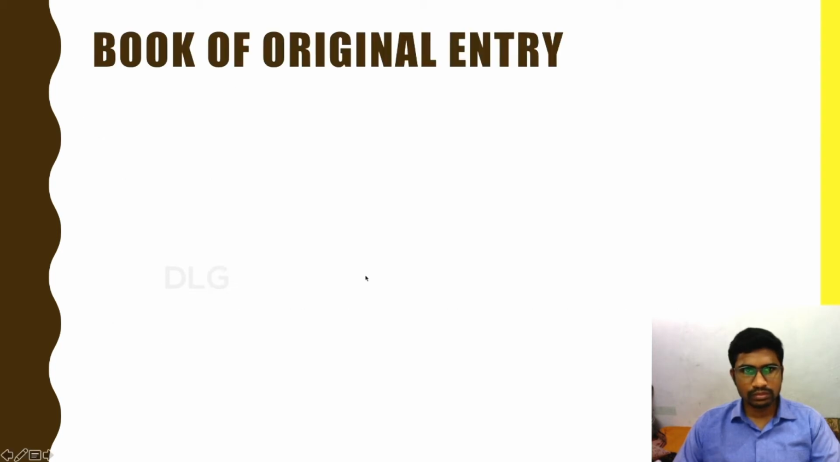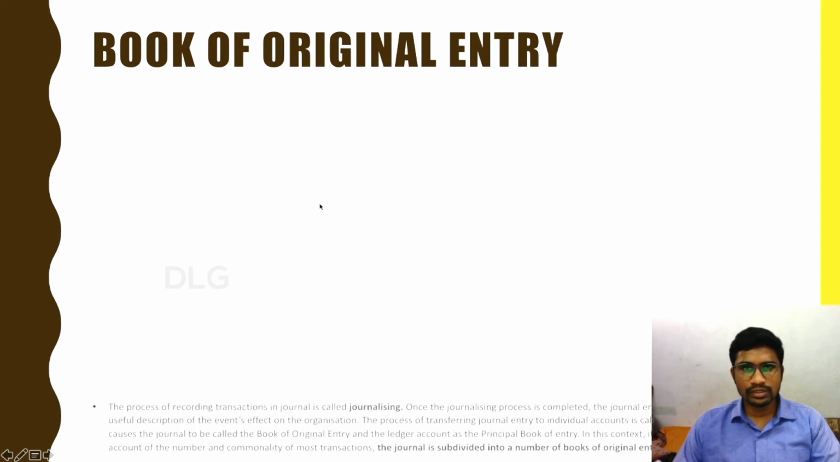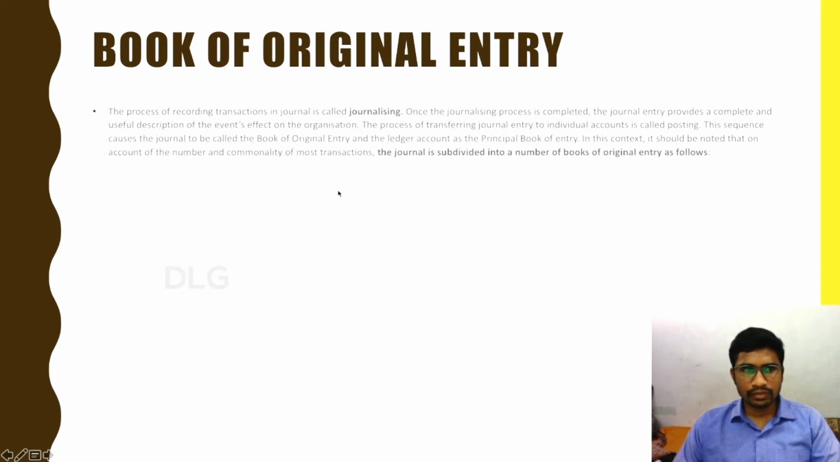So let us discuss the book of original entry. What is the book of original entry? The process of recording transactions in the journal is called journalizing. The first topic for which we are going to solve problems is journals. The original entry is said to be a journal. The process of recording transactions in the journal is called journalizing.